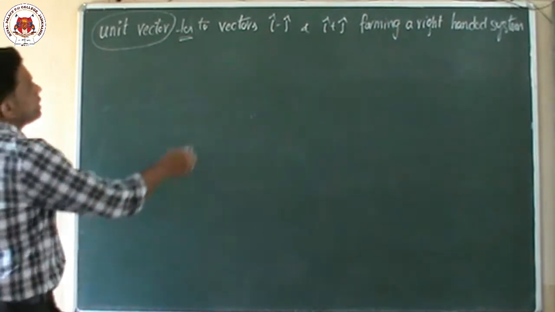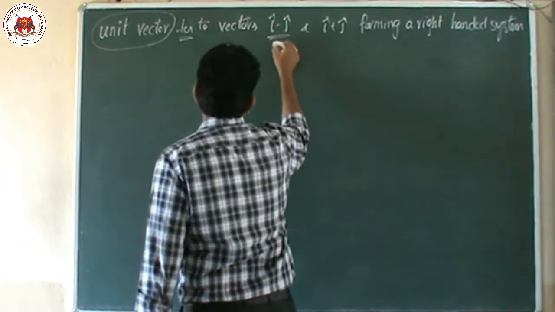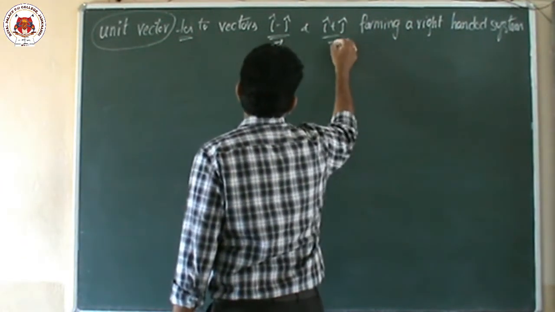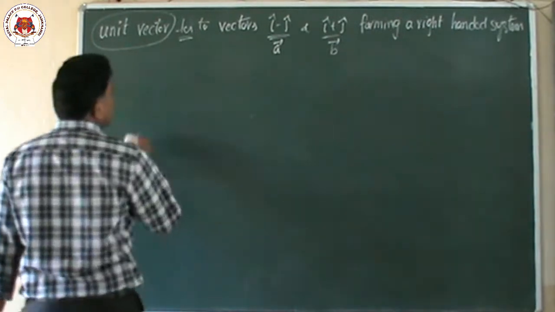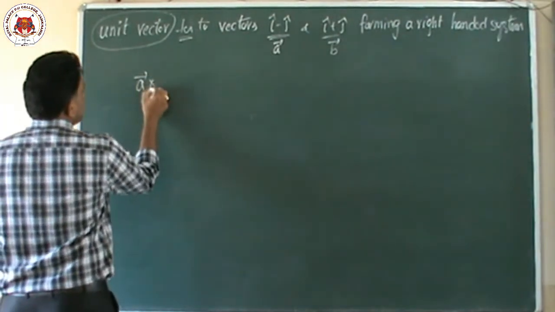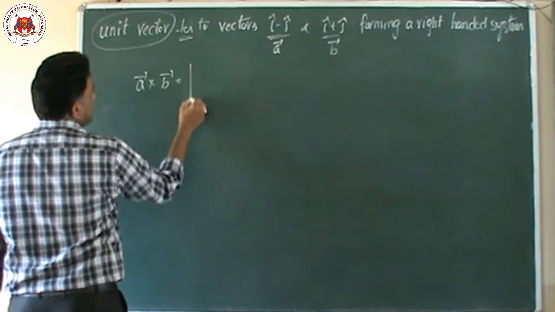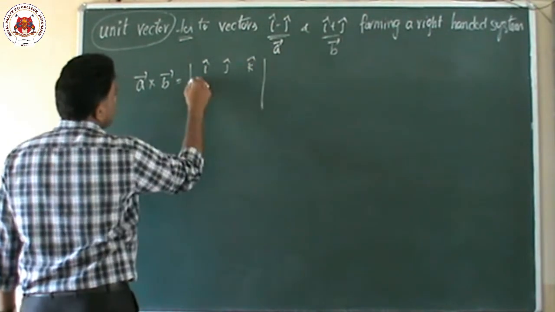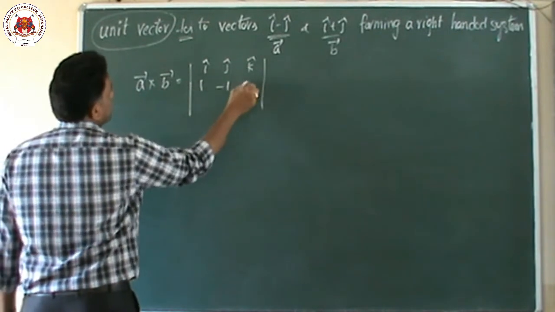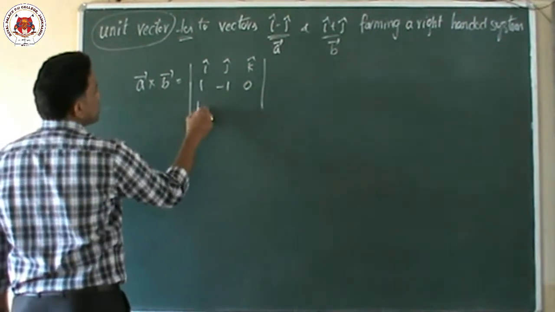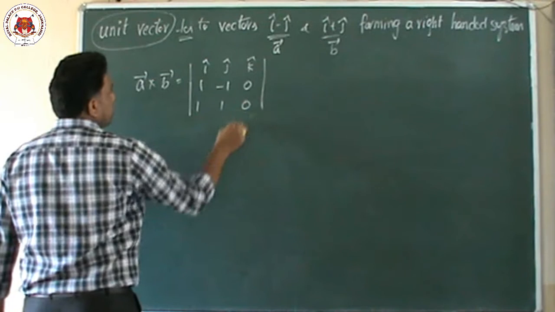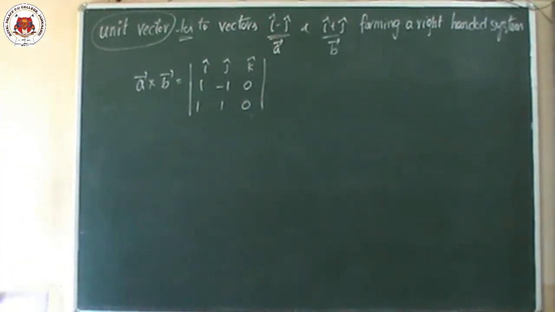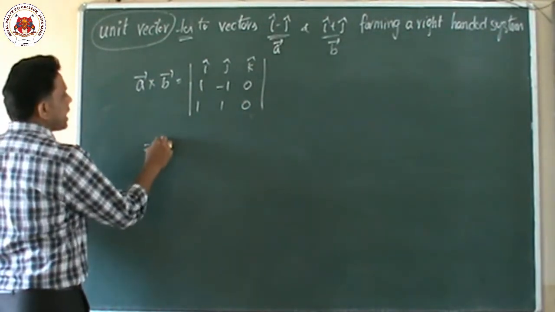So assume that this is the A vector and this one is the B vector. First of all, what we have to do? We have to find the cross product, vector A cross vector B. How to find it: i cap, j cap, k cap. So i cap means 1, minus 1, 0. Here also 1, 1, 0. Now we will find the cross product.